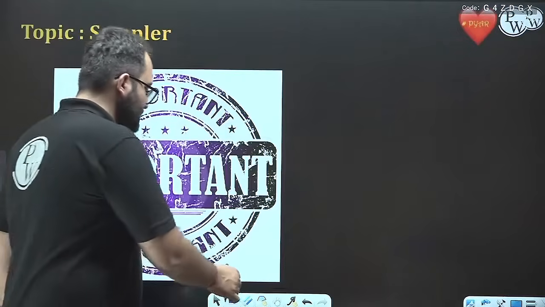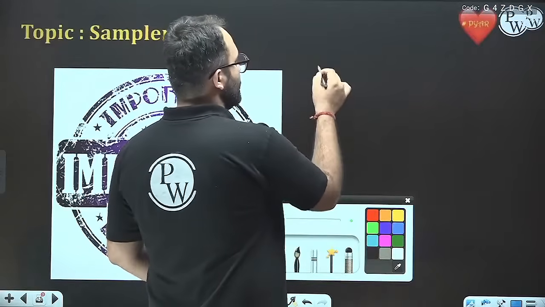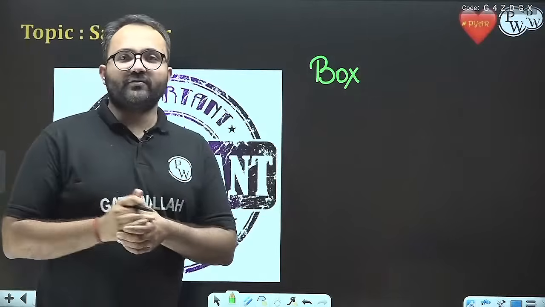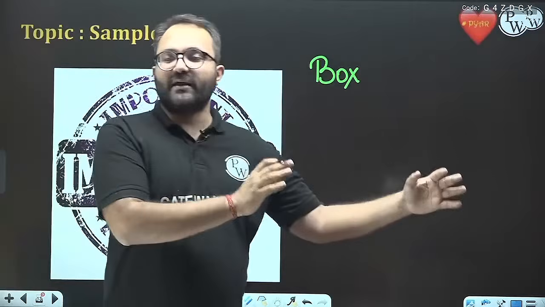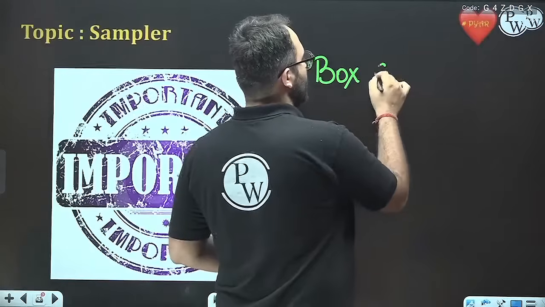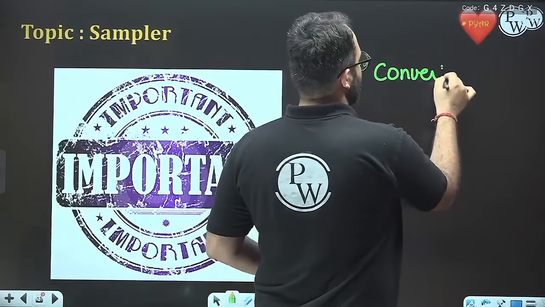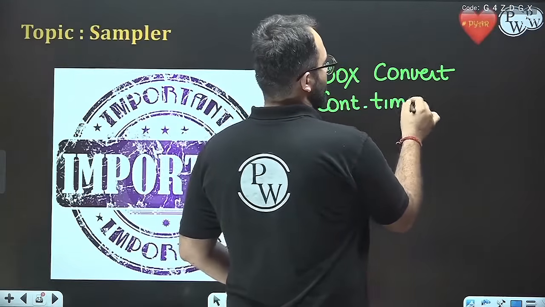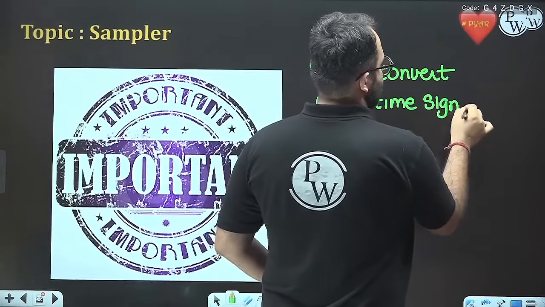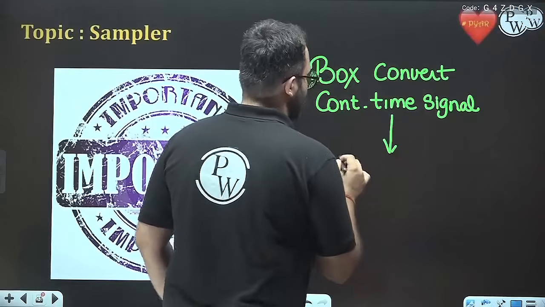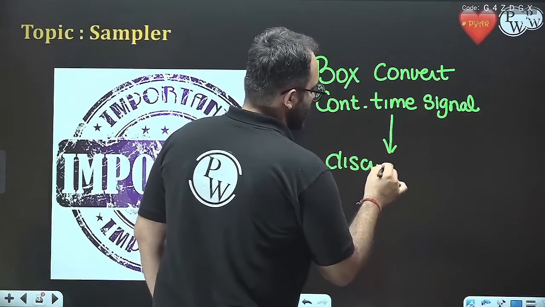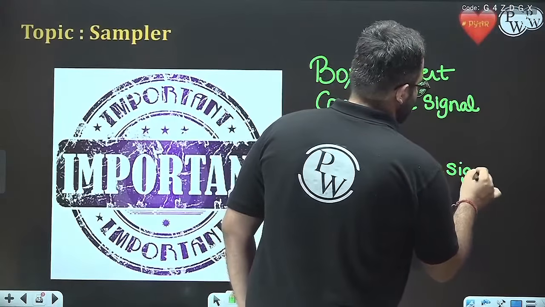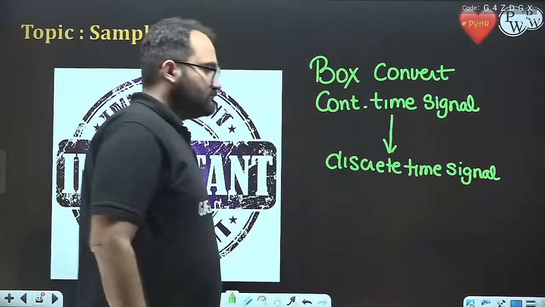Sampler. A sampler is a box that converts a continuous time signal to a discrete time signal.